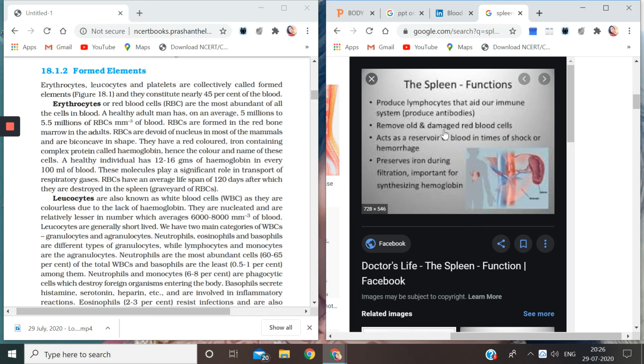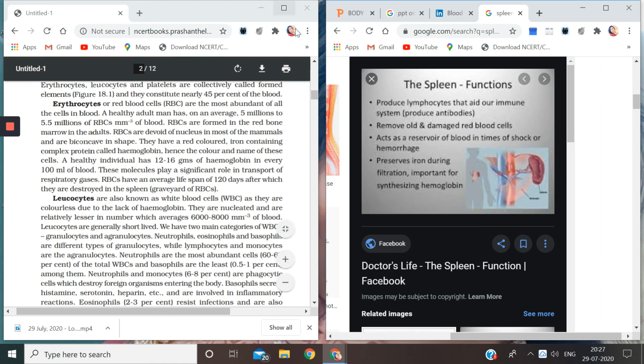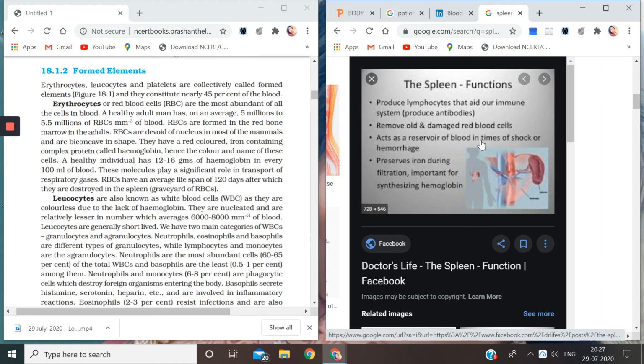So removal: old and damaged red blood cells are taken care of in the spleen. Okay, red blood cells that have died, or are old, or are damaged, are taken care of in the spleen. And it also acts as a reservoir of blood in times of shock or hemorrhage. Suppose there is an accident or a shock, and a sudden rush of blood is required, then these RBCs, which are actually stored here in the reservoir, are sent to do whatever work has been asked by the body. So in the time of emergency, this is used. So it's a kind of reservoir.